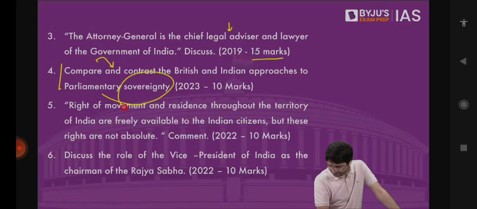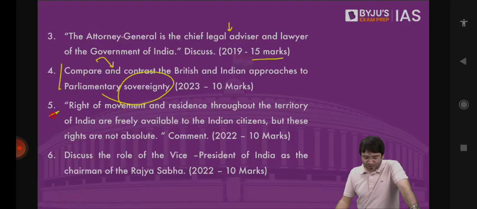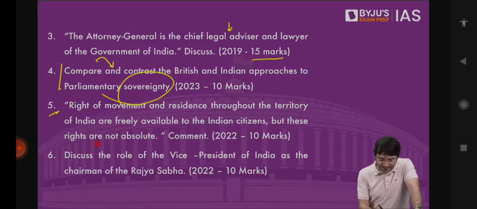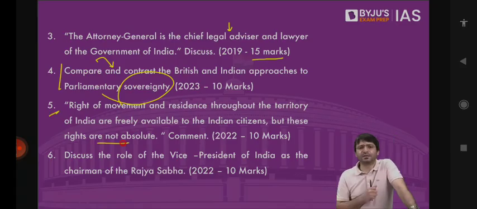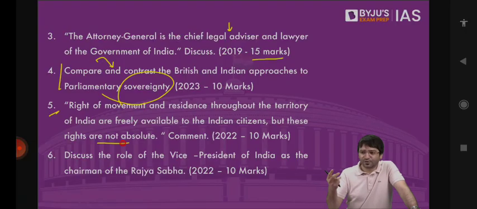Okay. Right of movement and residence throughout the territory of India are freely available to the Indian citizens, but these rights are not absolute. Mention the articles, if you can remember, that will add weight to your answers. Article 19(1)(d) and 19(1)(e) of the Constitution try to implement the lofty goals of fraternity that are mentioned in the preamble of the Indian Constitution.